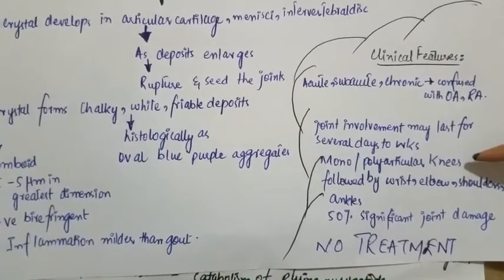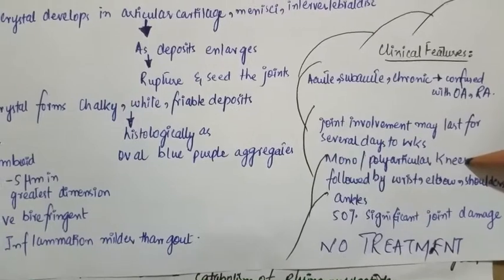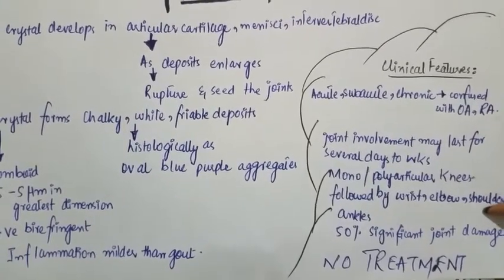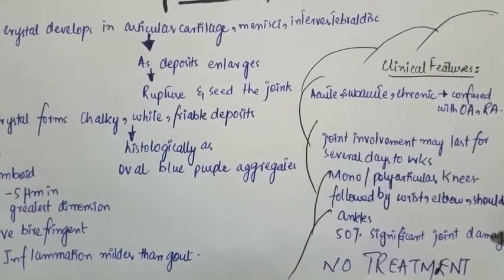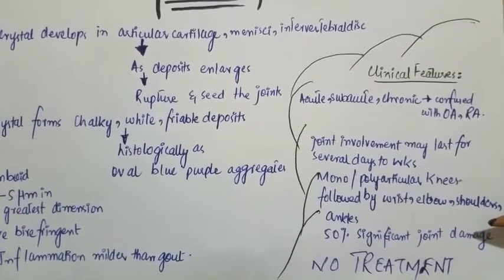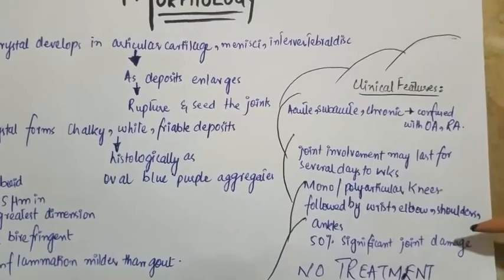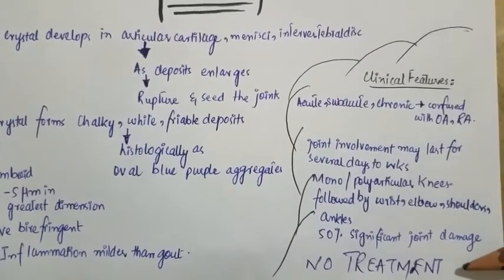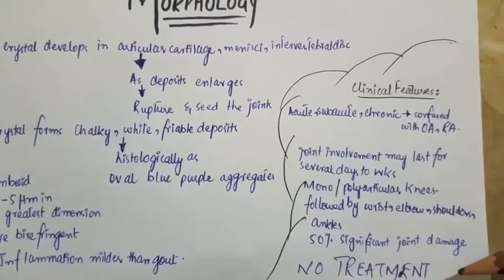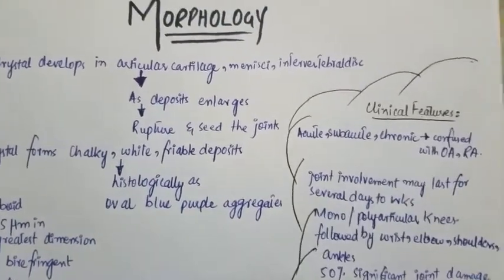Most commonly it involves the knees first, followed by the wrist, elbow, shoulder, and ankle. But in gout, the first joint involved is the metatarsophalangeal joint. In 50% there is significant joint damage, and there is no specific treatment, but in gout a proper treatment is available.